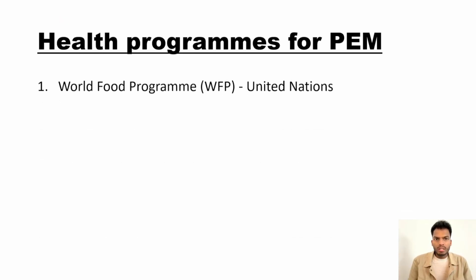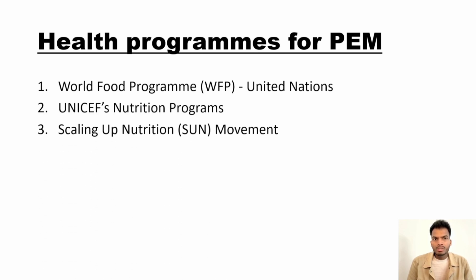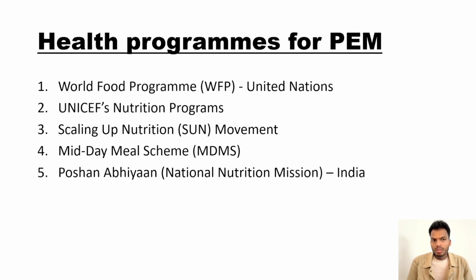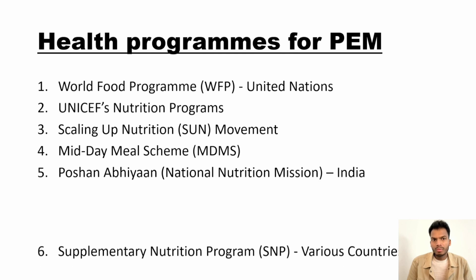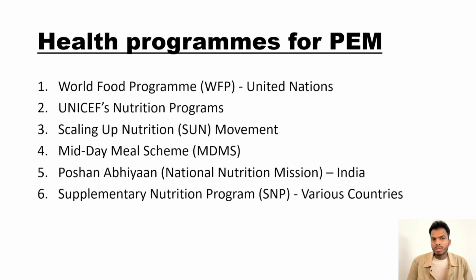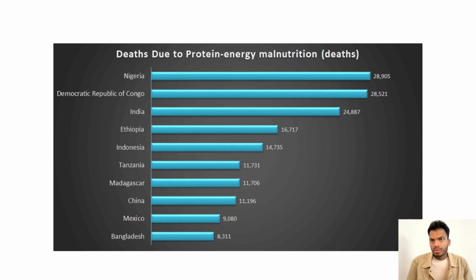These are some of the main international and national health programs for protein energy malnutrition: World Food Programme, WFP, from the United Nations; UNICEF's nutrition programs; Scaling Up Nutrition, SUN Movement; Midday Meal Scheme, MDMS; Poshan Abhiyan, National Nutrition Mission of India; and the Supplementary Nutrition Program, SNP, in various countries. This is a graph showing the average deaths due to protein energy malnutrition in various countries.